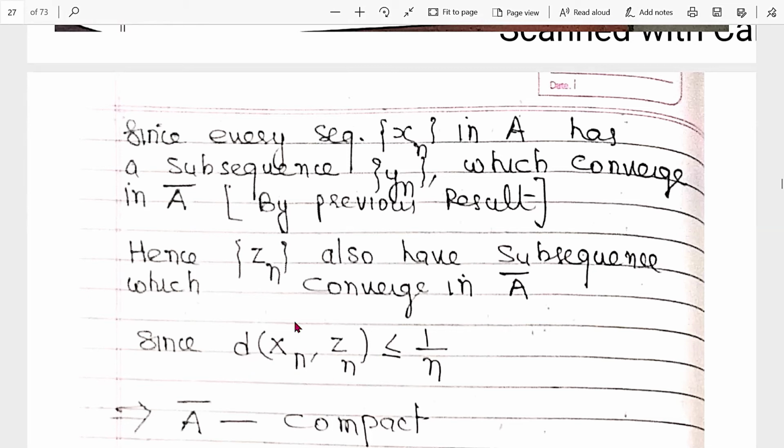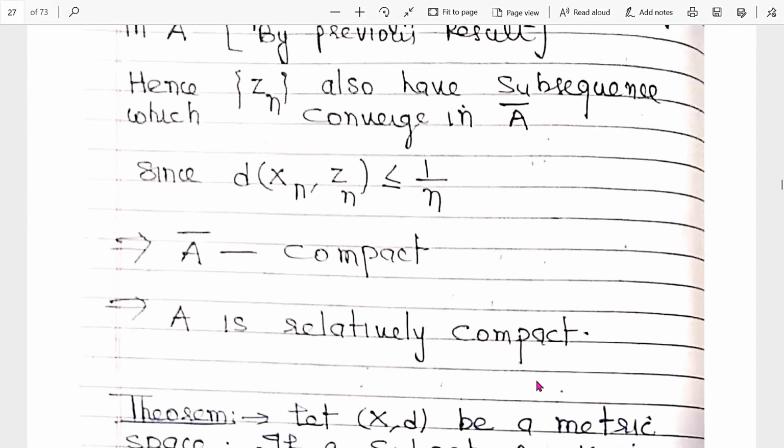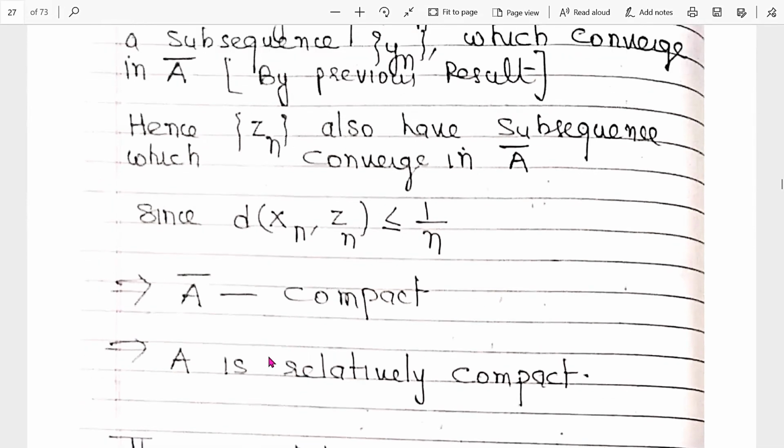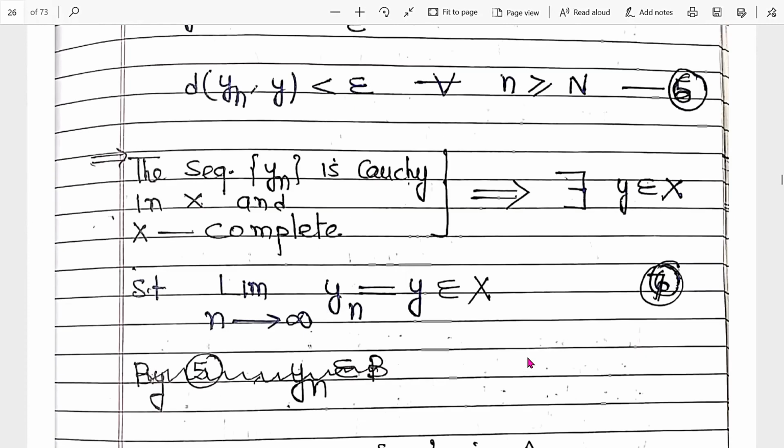Why? Because the distance between Yn and Zn is less than or equal to 1 by n. It implies A closure is compact. If A closure is compact, then A is relatively compact. So total boundedness implies relatively compact, but only in a complete metric space. So this is possible only in a complete metric space, right?